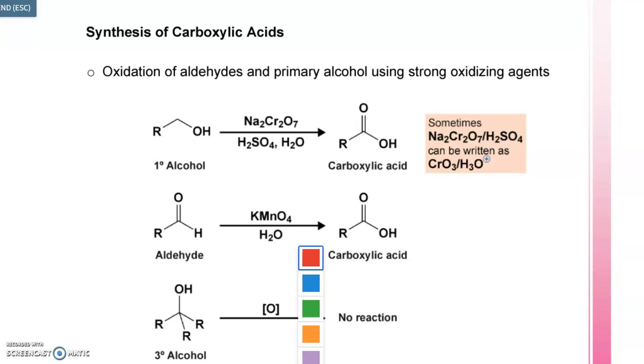Hi, in this video we'll be talking about the synthesis of carboxylic acid, different chemical synthesis of carboxylic acids. I will be going over all these reactions very fast because most of these reactions we have already covered in our previous chapters. Remember, what came in chemical properties of alkyl halide, aldehydes, ketones, alcohols has become the preparation for carboxylic acid. So what I'm trying to tell you is the chemical properties of aldehydes and ketones, where they get oxidized into carboxylic acid, is the preparation for carboxylic acid.